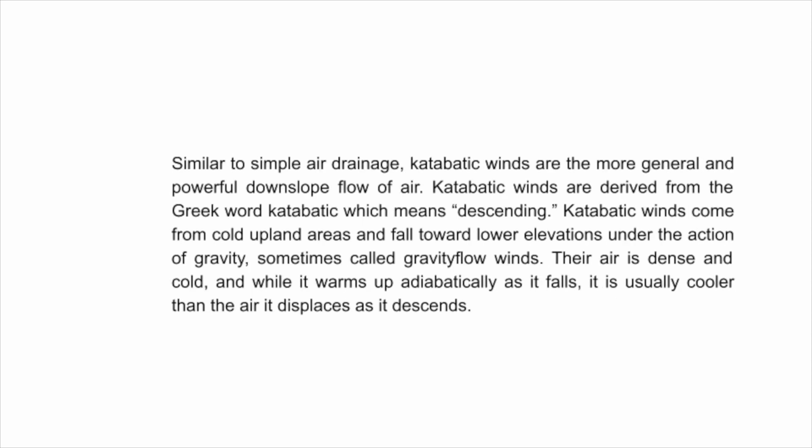Similar to simple air drainage, katabatic winds are the more general and powerful downslope flow of air. Katabatic is derived from the Greek word meaning descending. Katabatic winds come from cold upland areas and fall toward lower elevations under the action of gravity, sometimes called gravity flow winds. Their air is dense and cold, and while it warms up adiabatically as it falls, it is usually cooler than the air it displaces as it descends.